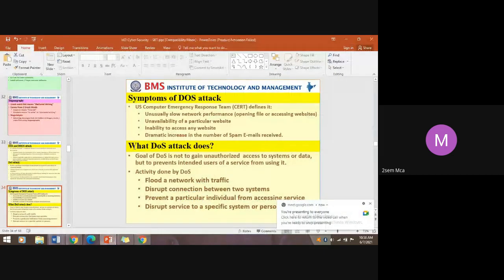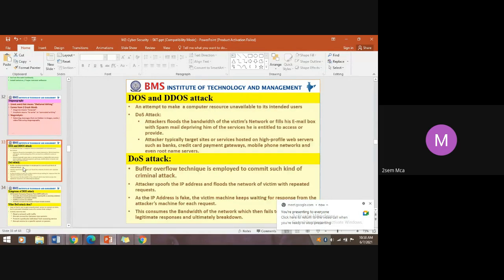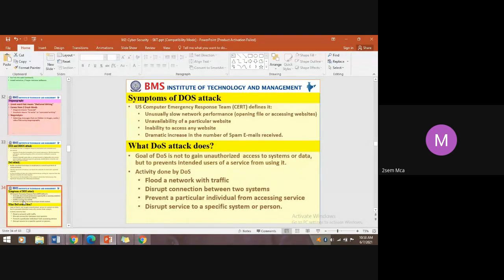Okay, good morning. Last session we have seen about the DOS attack. What is denial of service attack? Definitions, and which one is going to be affected with the DOS attacks? How the DOS attacks made to denial of services that will be used by the targeted user. So after understanding the basic overview of DOS attack, let us understand a few of the symptoms of DOS attacks.